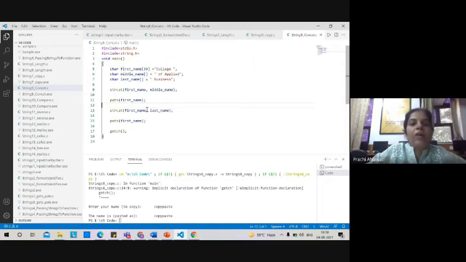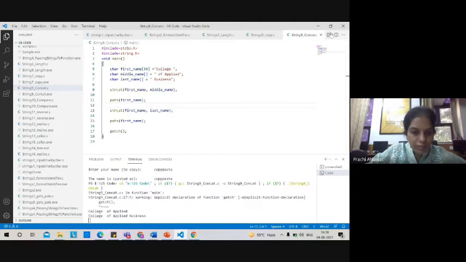After that we concatenate first name and last name, because first name is now a combination of the first two, college of applied. So first we combine 1 and 2, the value goes into the first one, then we combine first with third to get the entire string, college of applied business. Let's see how this works.